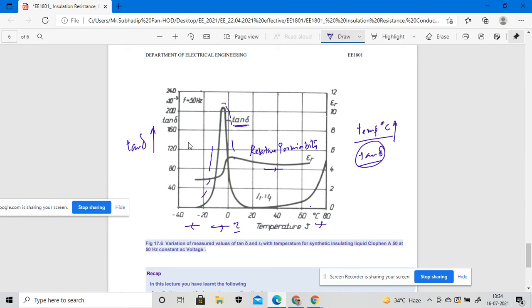At a certain value of temperature, when the temperature is 60 degrees centigrade, what will be my value of epsilon r? That we will find. And at a 60 degree temperature, what will be my value of tan delta? That will also be shown, right?